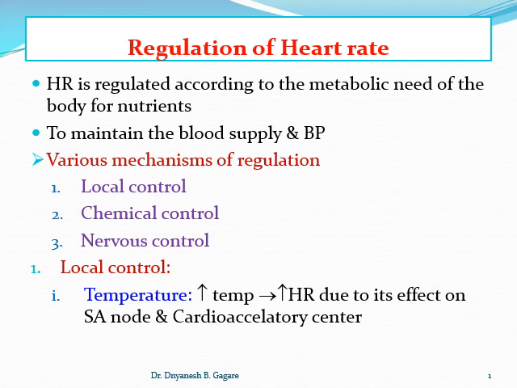Local control: first, the temperature. Any increase in body temperature leads to an increase in heart rate, and it is due to the effect of local temperature on the SA node, and also its effect on vasomotor centers, which stimulates the cardio acceleratory centers. Which is the cardio acceleratory center? The vasoconstrictor area. So with increased temperature, the SA node gets stimulated, and the vasoconstrictor area also gets stimulated. That leads to an increase in heart rate.